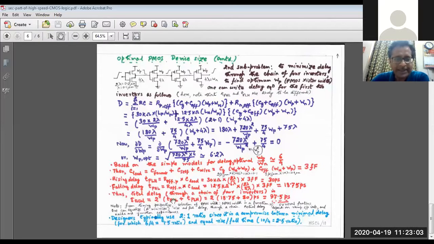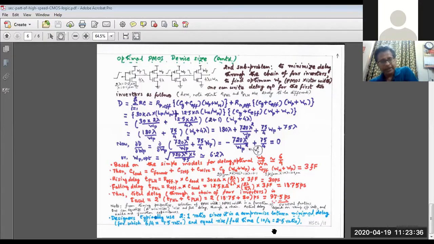Now the total delay you have to calculate carefully. Alternately it is positive and negative. So for 2 outputs it will be positive, for the two remaining outputs it will be negative. So it will be 2 times (T_PHL plus T_PLH). In the earlier case, equalized rise and fall delay, we just multiplied T_PHL or T_PLH by 4. Here it is the sum of T_PHL plus T_PLH times 2. So it is 2 into (18.75 plus 30), that is 97.5 picosecond.